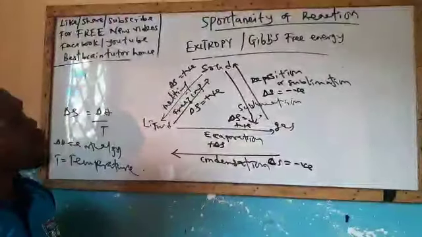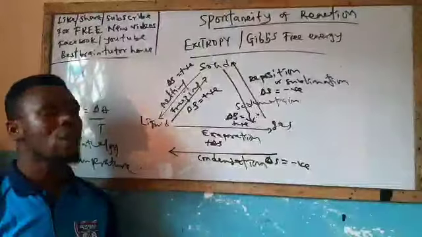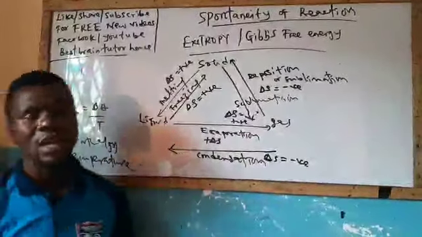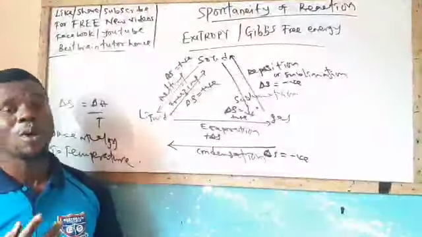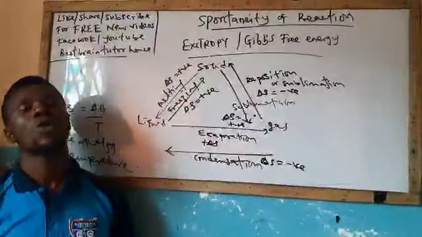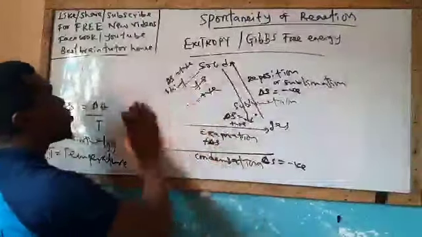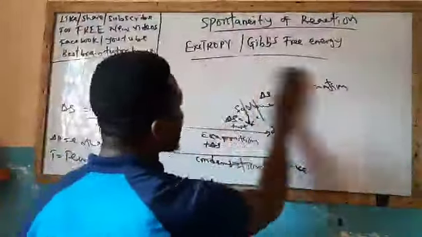Now, there is what we call the laws of thermodynamics. The laws of thermodynamics also explain vividly about entropy. We have three laws of thermodynamics: the first law, the second law, and then the third law. Now, the first law is well spelled out in both biology and chemistry.